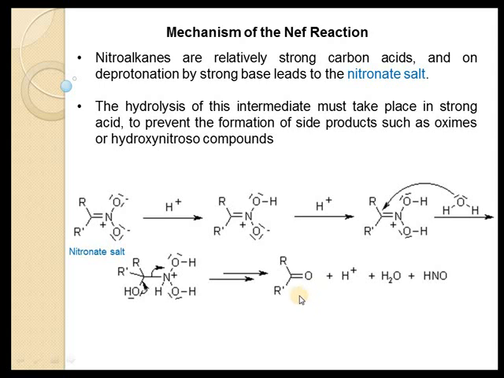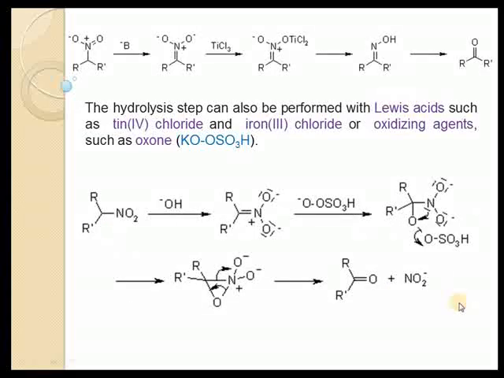This is the mechanistic pathway shown here. The hydrolysis step can also be performed with Lewis acids such as titanium chloride, iron chloride, or other oxidizing agents such as oxone.